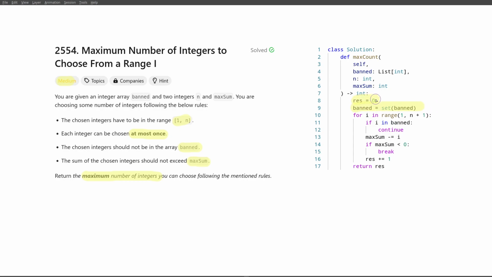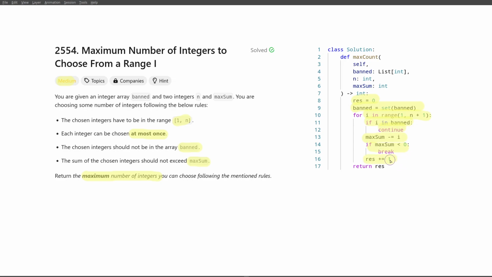And back to the solution, we'll be maintaining, of course, the number of different numbers that we've chosen, and we'll be going from the smallest numbers onwards. If the number is banned, we continue to the next number, otherwise we subtract it from our max sum, and if that was illegal, so if the max sum is now less than 0, if it's negative, then we see, okay, we cannot add any more numbers, we break.